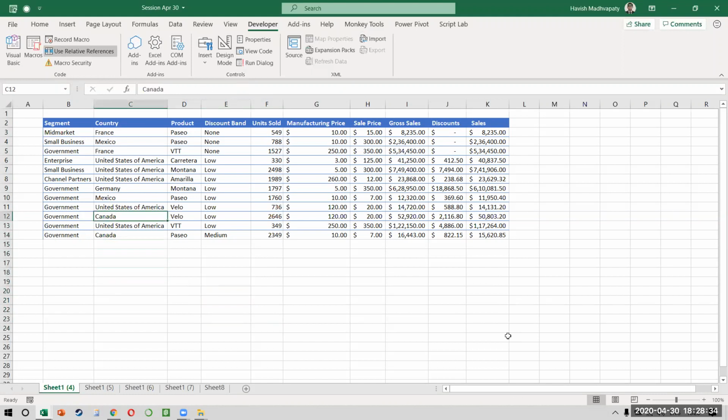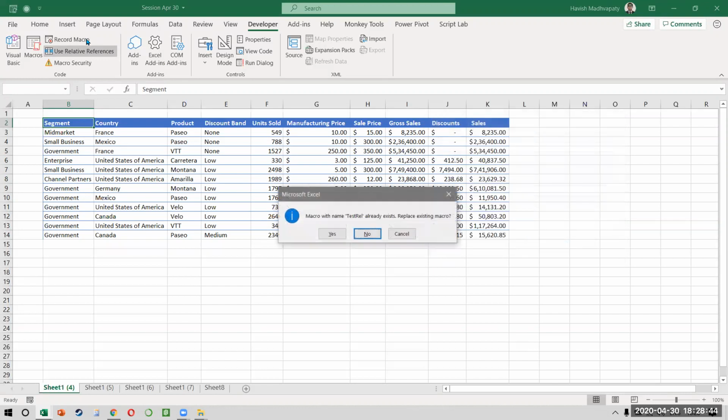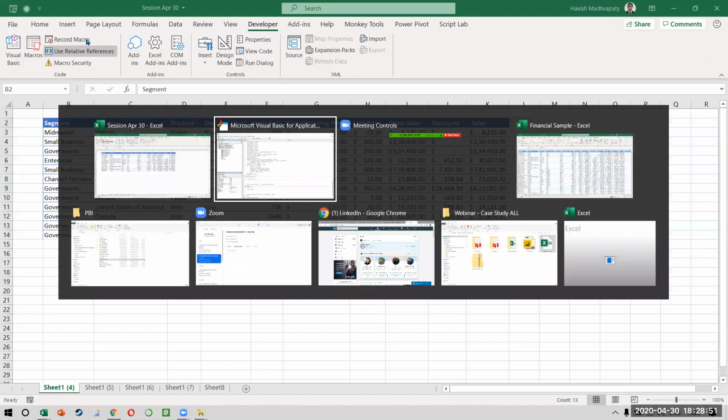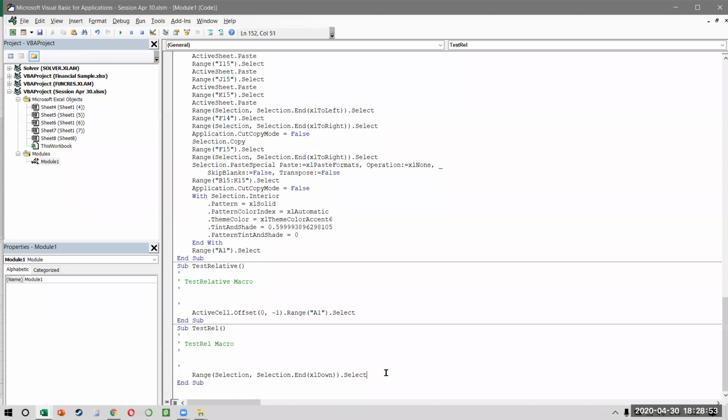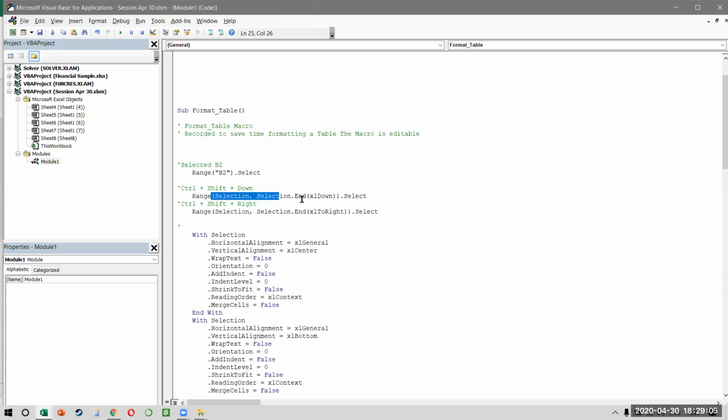Right. Okay, so everybody, the best way to understand how this works is to see a recording. Watch. Record macro, I'll call this test rel once again. If I press Ctrl-Shift down, I'm not doing anything, I'm just selecting the cells. Stopping the recording, and now see the recording that has happened. It has said Selection.End(xlDown). Does that make sense? It means that this is the same as my absolute. Remember, even in my absolute, we were saying Selection.End(xlDown). But then what is the difference?